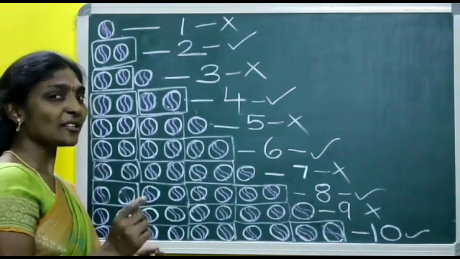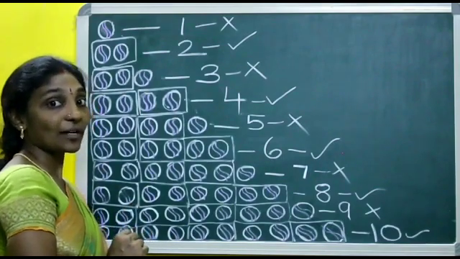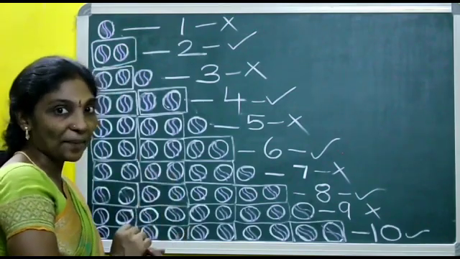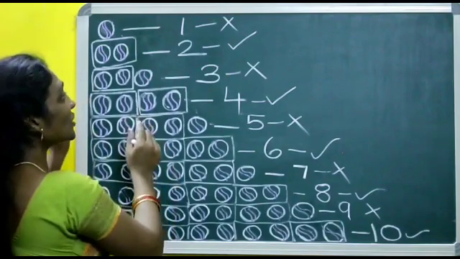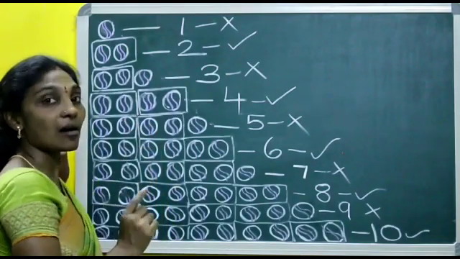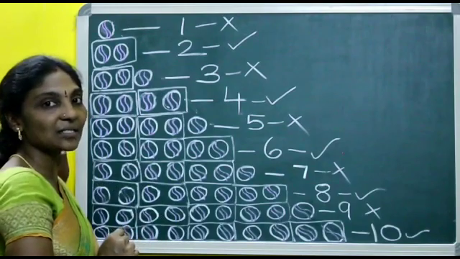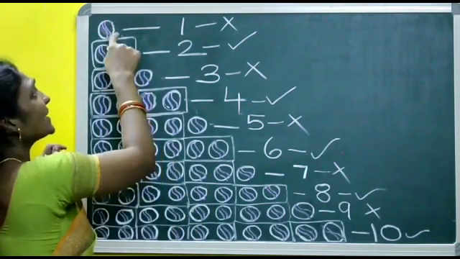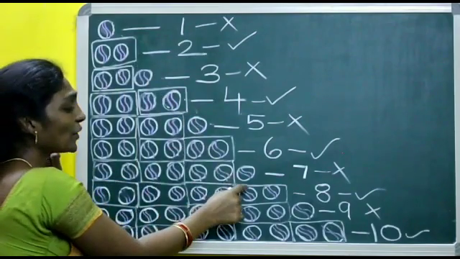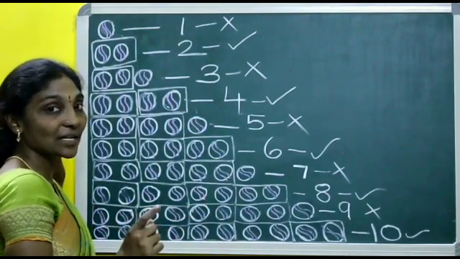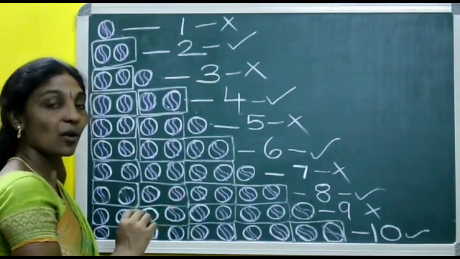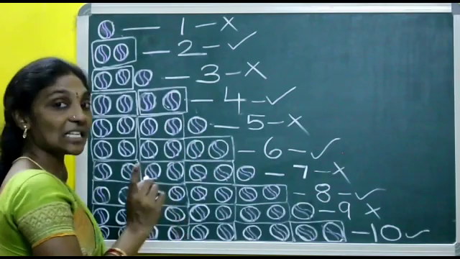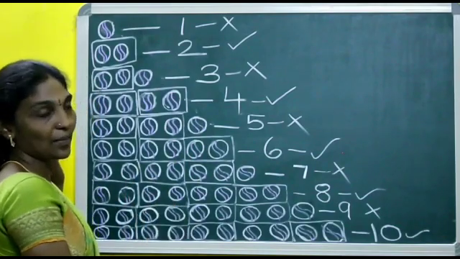Now, I told you let us keep a name. What is that name, do you know? The things which we can put in a pair are called even numbers. What do we call them? Even numbers. And what about the things which cannot be put in pairs? Those numbers are called odd numbers. What do we call them? Odd numbers. So today's topic is even numbers and odd numbers.